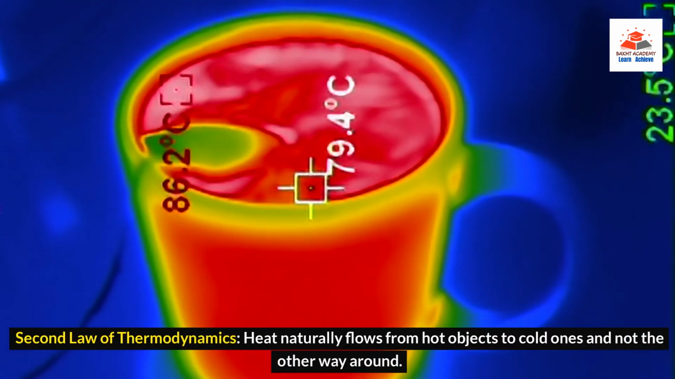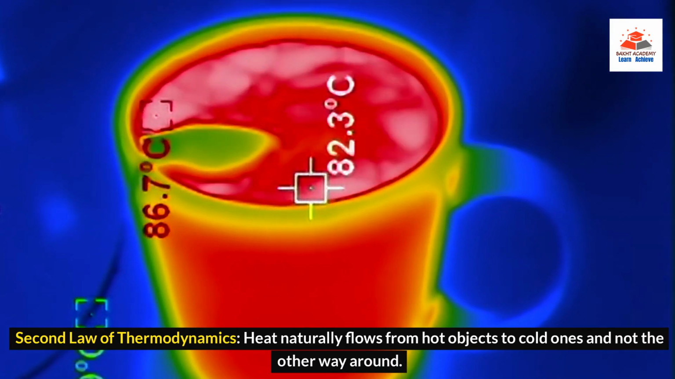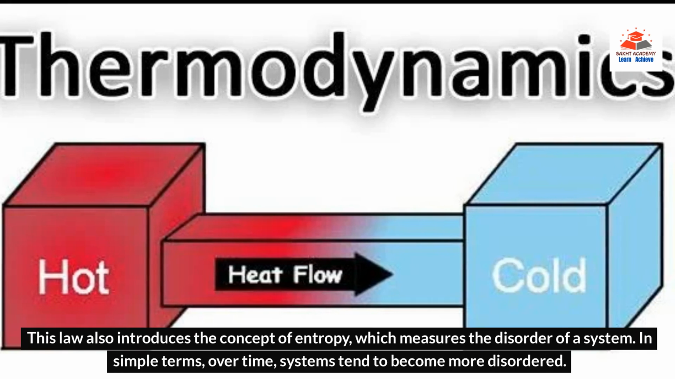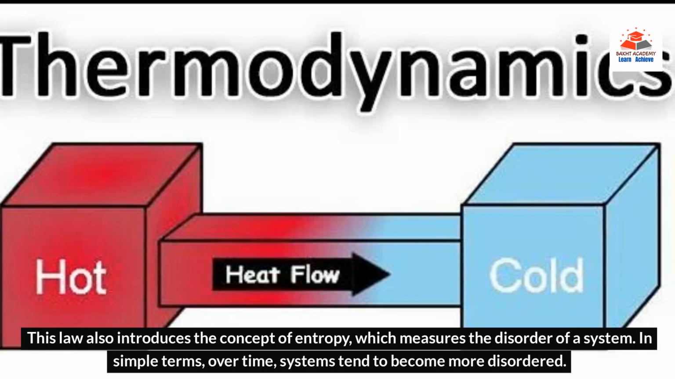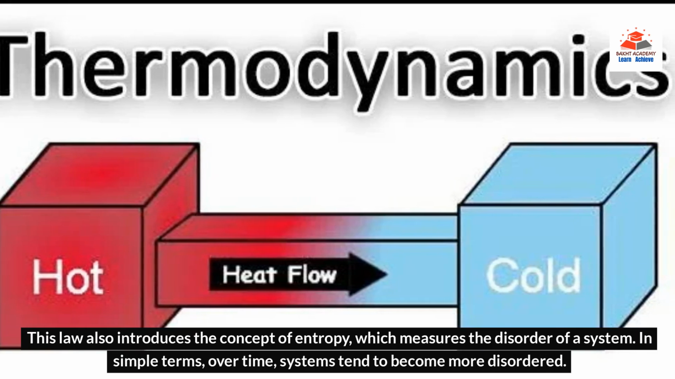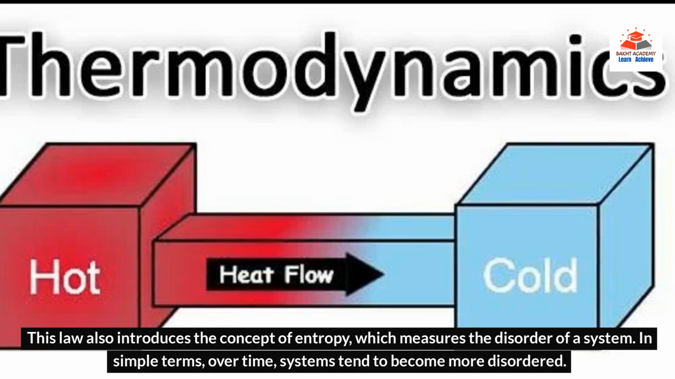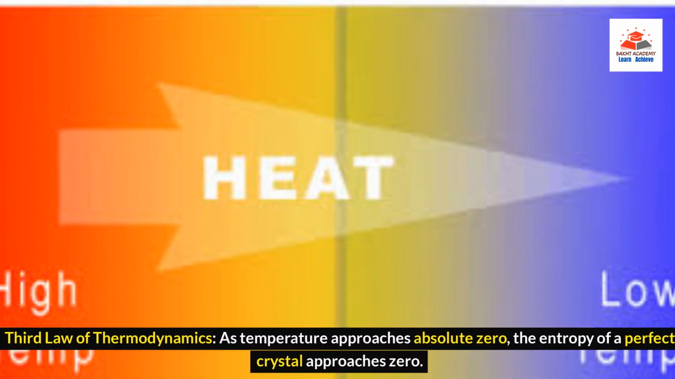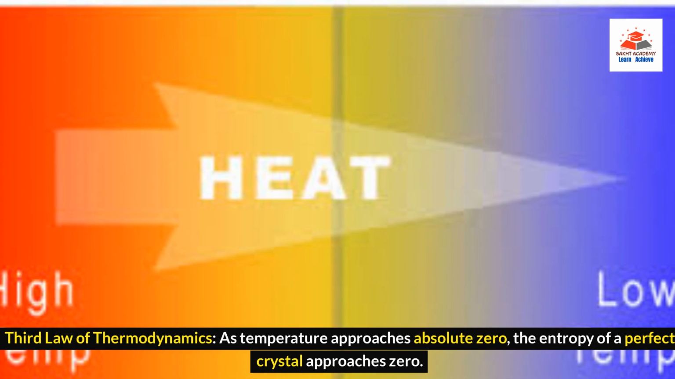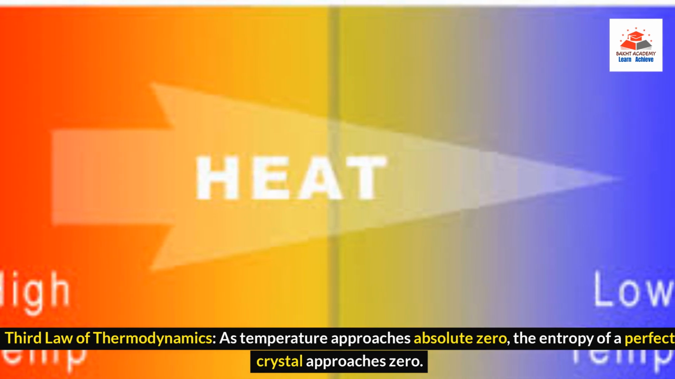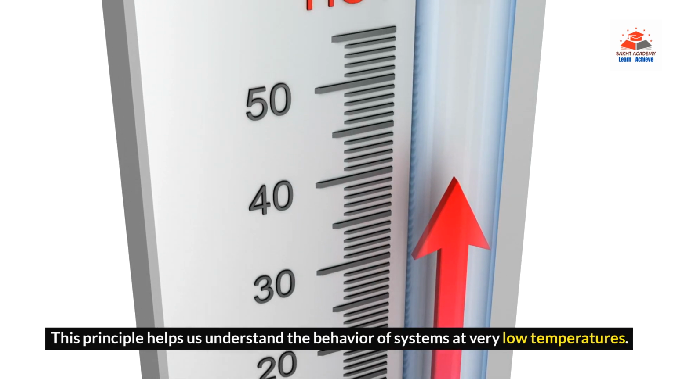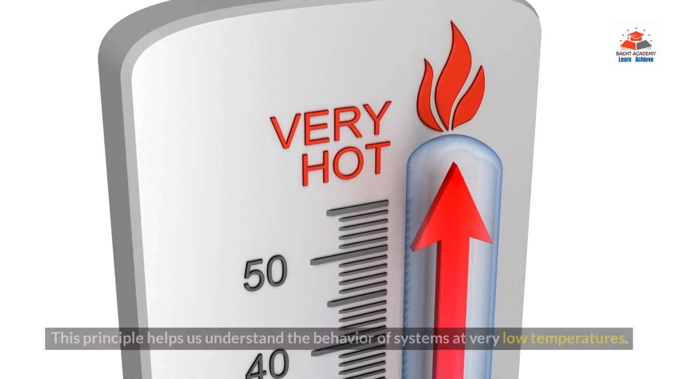Heat naturally flows from hot objects to cold ones, and not the other way around. This law also introduces the concept of entropy, which measures the disorder of a system. In simple terms, over time, systems tend to become more disordered. Third law of thermodynamics. As temperature approaches absolute zero, the entropy of a perfect crystal approaches zero. This principle helps us understand the behavior of systems at very low temperatures.